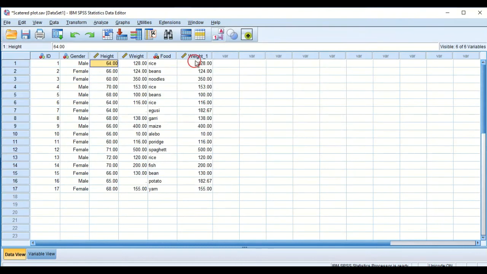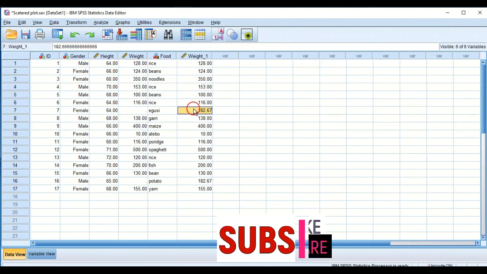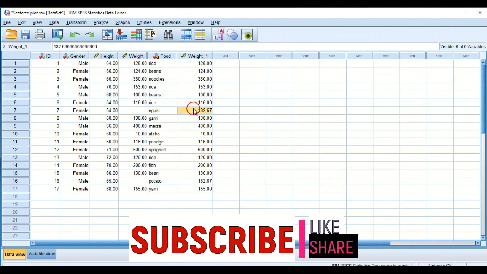We can see that it has created a new variable here, while the missing values have been replaced. As you can see, they have been replaced with 182 and 182.67. These are the missing values that have been replaced, as you can see they are the missing values here in the original data. So this is the data that has had its missing values replaced using series mean. So this is how to replace missing values in SPSS.